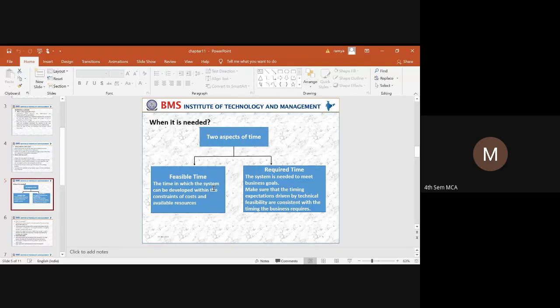So within the available resources, whatever applications or software are there, within the available software, you are trying to develop an application. That is what we call feasible time. With respect to the constraints of cost and resources, you are trying to give your best, right? That is what we call feasible time.